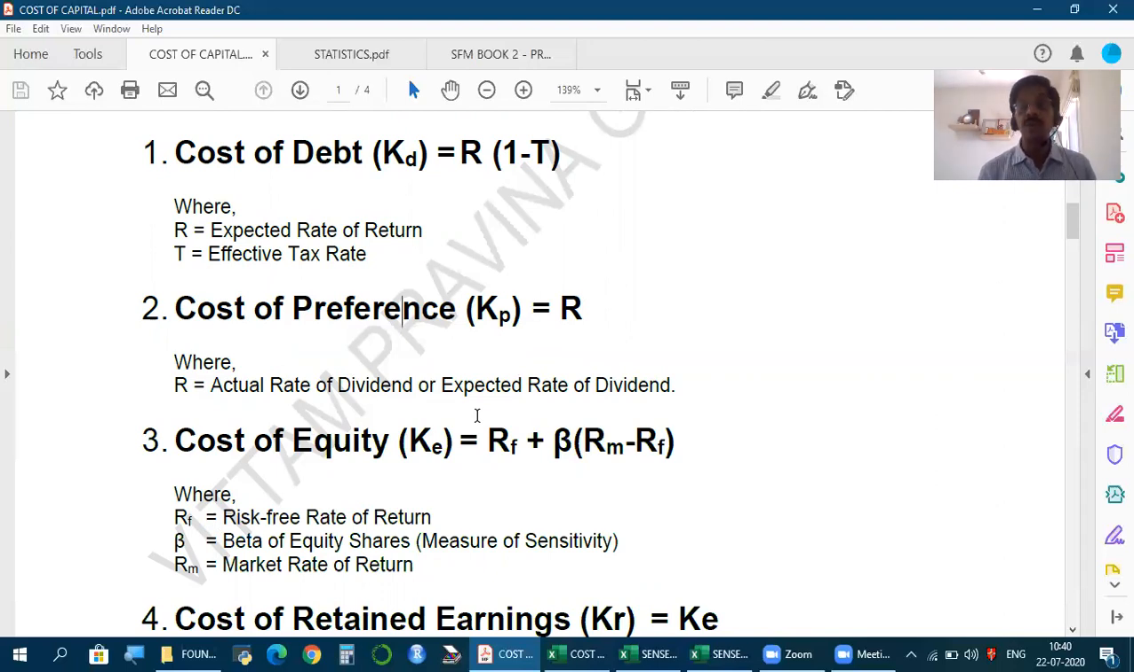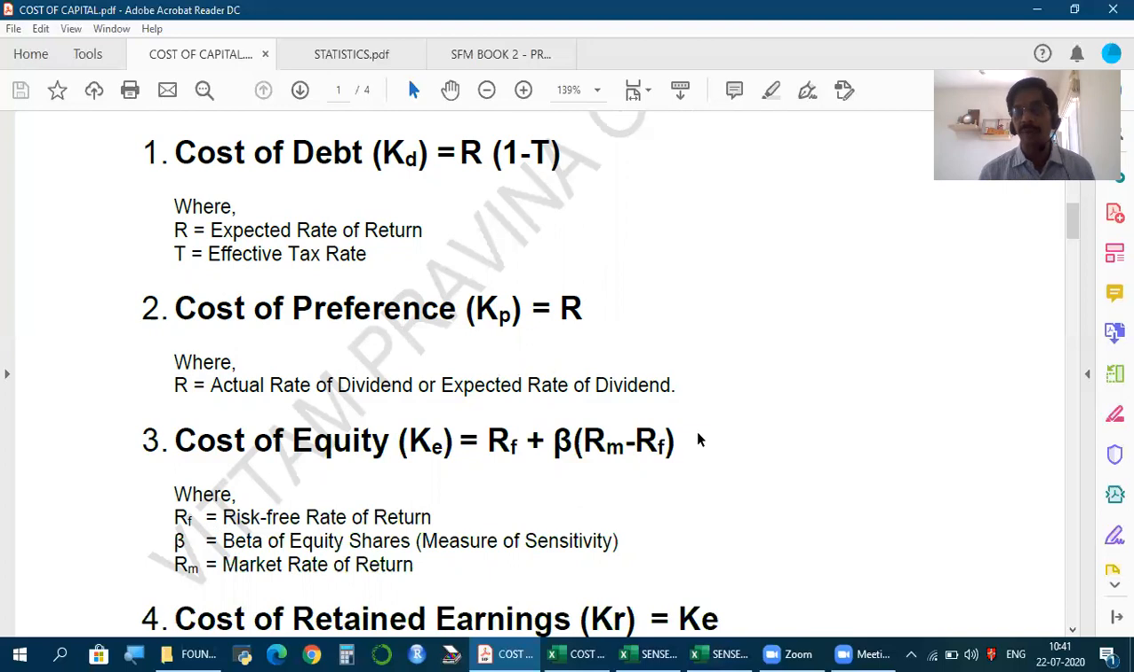To find that, we use a model called CAPM, Capital Asset Pricing Model. According to the model, the rate of return expected by shareholders is captured in this formula: RF plus beta into RM minus RF. RF is the risk-free rate. That's the minimum return any investor expects because that's the rate of return one can earn without taking any risk. Now, what should be taken as RF? The rate of return on government securities, risk-free securities. Which securities are risk-free? Government securities, and government securities could be short-term or long-term.